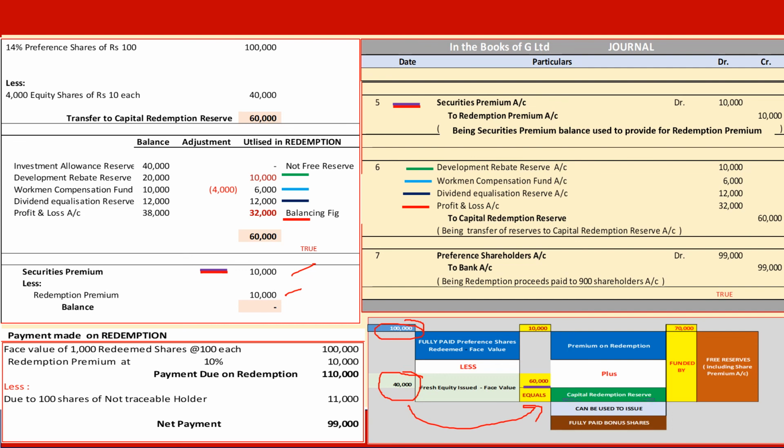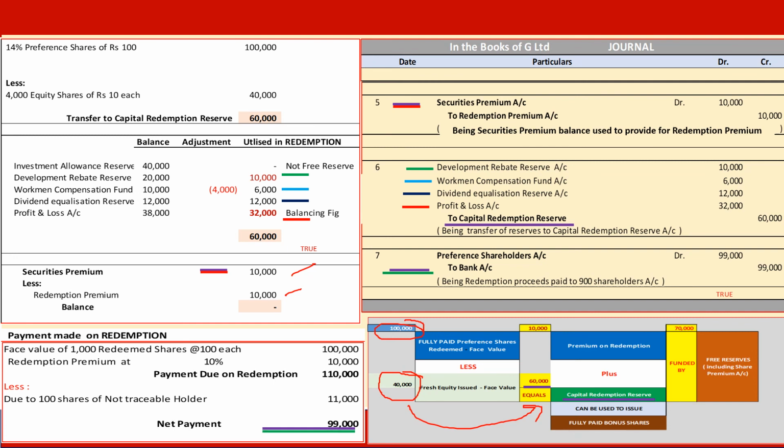Then the last entry is for payment of money to 1000 minus 100 shares, that is 900 shares at the rate of 100 plus 10%. We will be paying 99,000 rupees to preference shareholders. Balance will continue in the balance sheet as a liability as payable to the claimants as and when they are located. With that, the whole transaction as envisaged in this model also is taken care of.